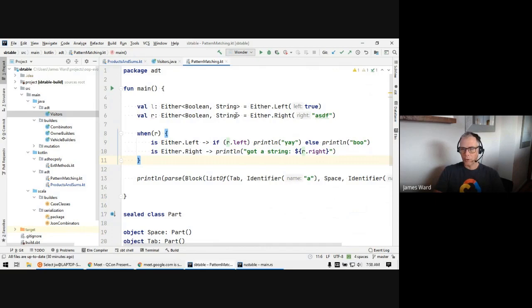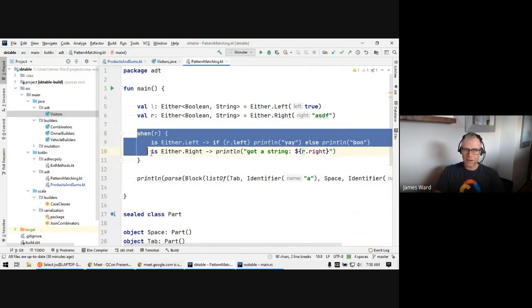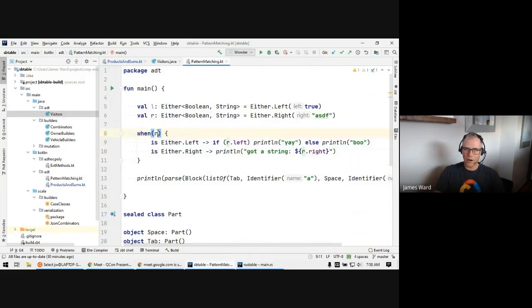So in this example, we're back to our sum type, our Either, and I'm using a left and a right sum type here, but now I'm going to do my pattern matching. So I'm going to say when R, and I'm just matching right now on that R, when it is an Either.Left, then I can do something with it. And Kotlin has some nice syntax here where it does the smart cast.